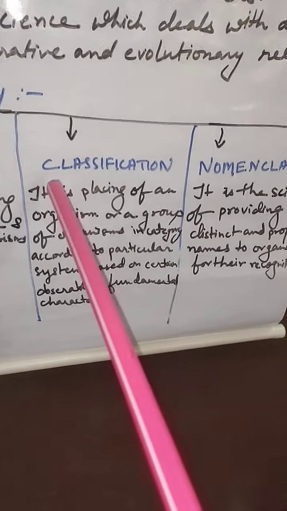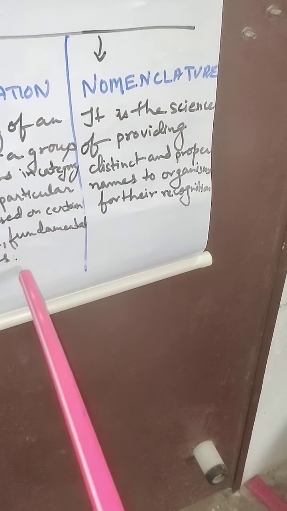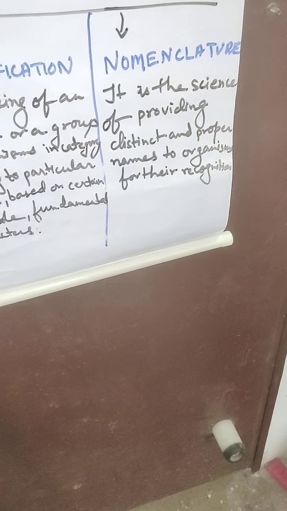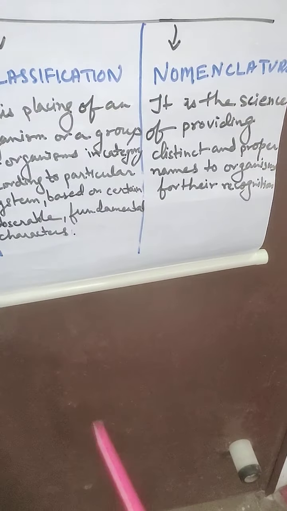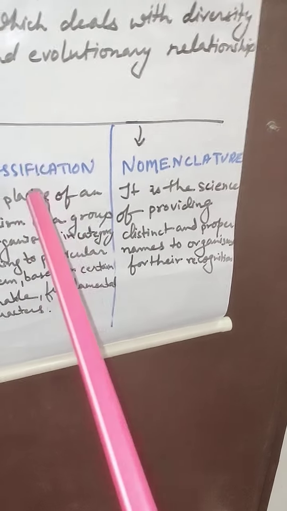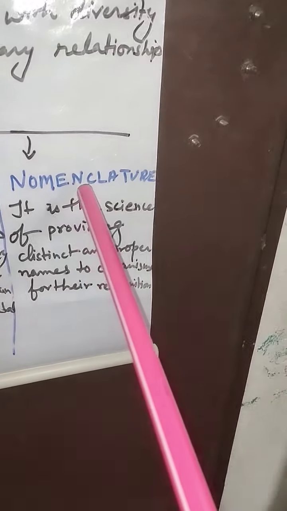The third basic is classification. Students, it is the placing of an organism or a group of organisms in a category according to a particular system, which is based on certain observable fundamental characters. And these characters, in conformity with the nomenclature system, make a hierarchy, and this hierarchy is maintained in those categories of classification, so that we can classify them in a proper way. The fourth one is nomenclature.